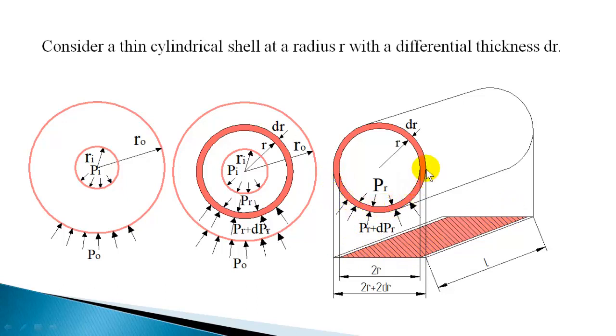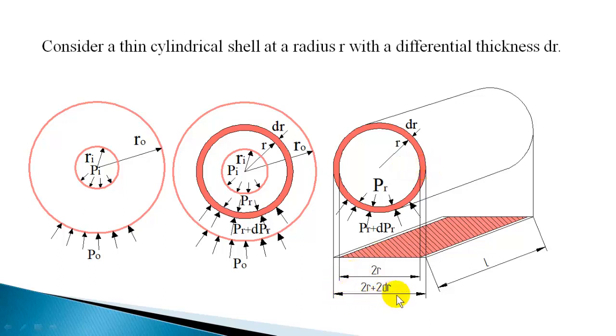Now outside also pressure is acting, that is PR plus dPR, which will give a vertically upward force, equal to pressure into projected area. This area is 2R plus 2dr into L, where 2R is the inside diameter plus dr plus dr, that is 2dr.